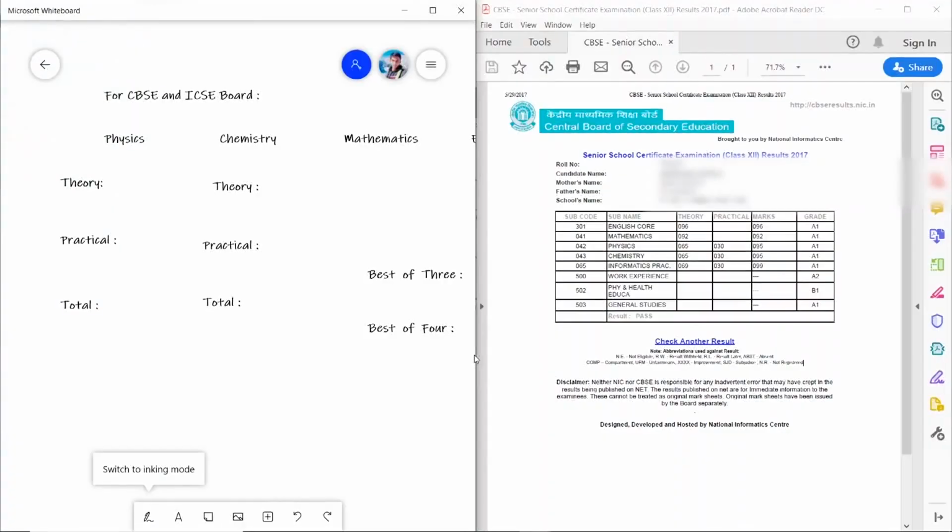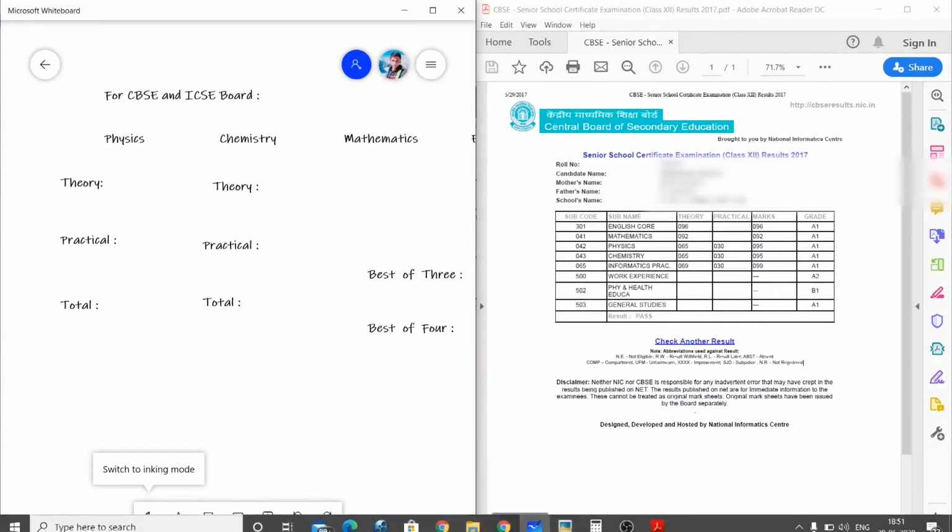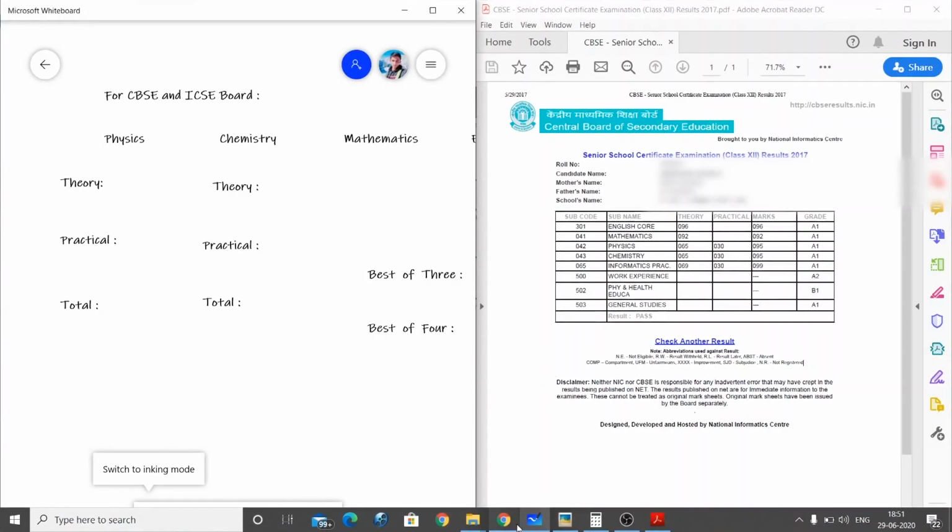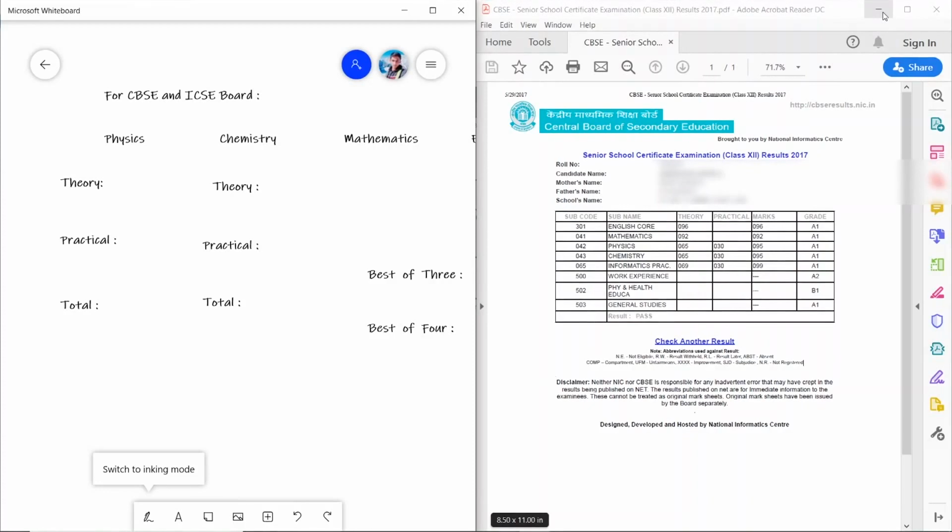The first example is for the PCM subjects. For the CBSE and ICSE boards, the division of the marks is 70 for theory and 30 for practical. So your calculation would be simply like this. Here I am selecting the CBSE board examination marks for the demo.